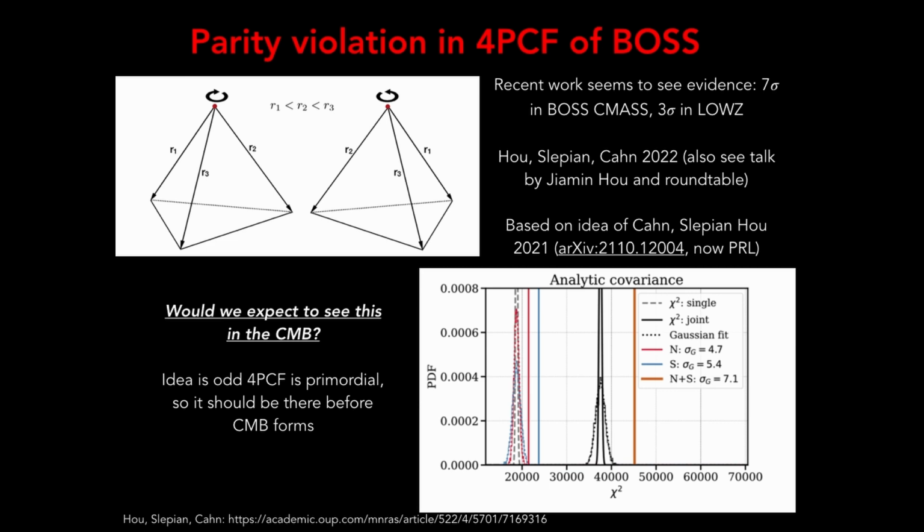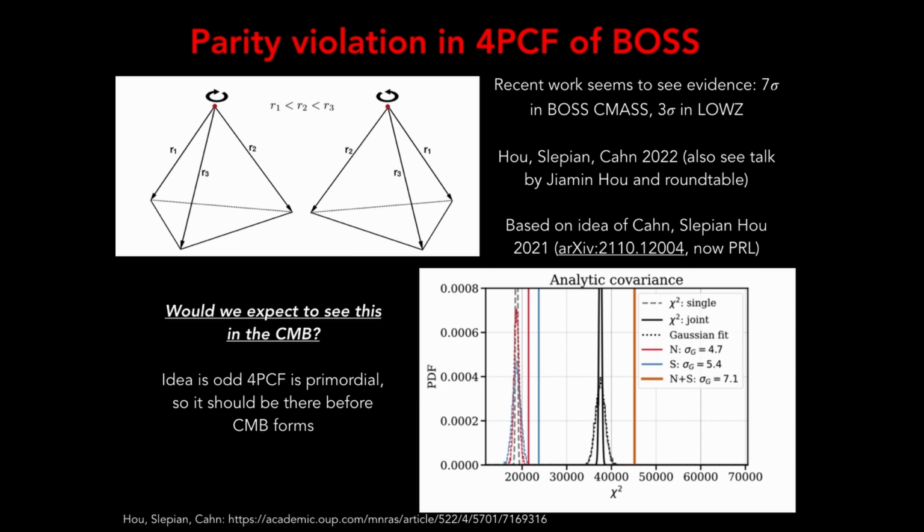So on the lower right, I'm just showing you the kind of money plot from the four-point function data paper by my group, where it's showing you that the black/gray histogram is quite a bit to the left of the orange data line, and the vertical data line is where our data falls, and it's 7.1 sigma away from the center of that gray histogram in units of the histogram's width.